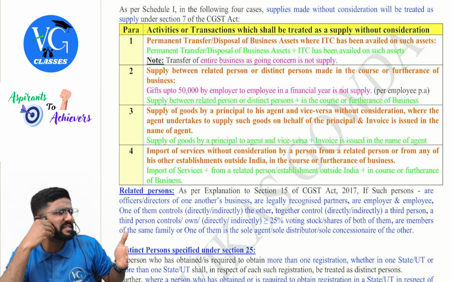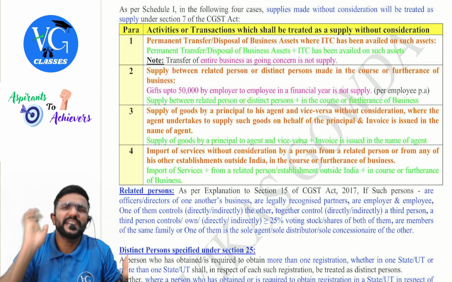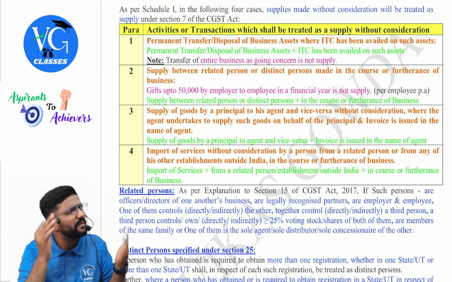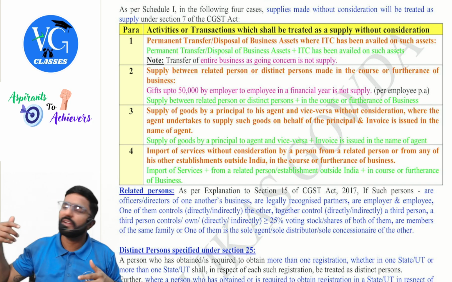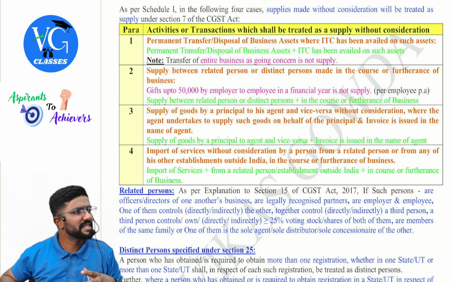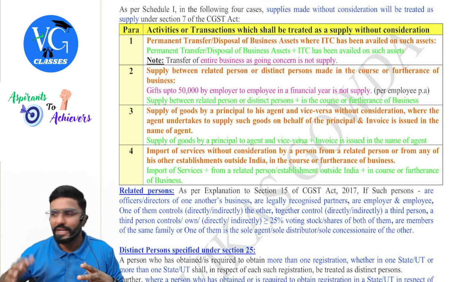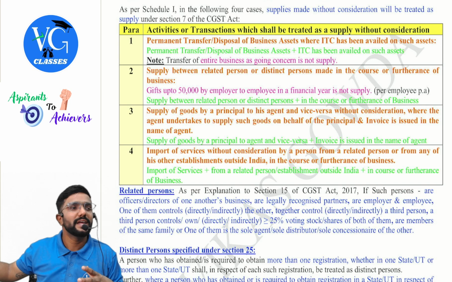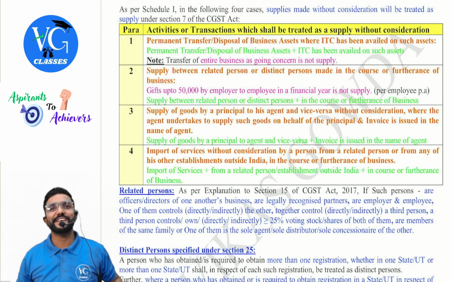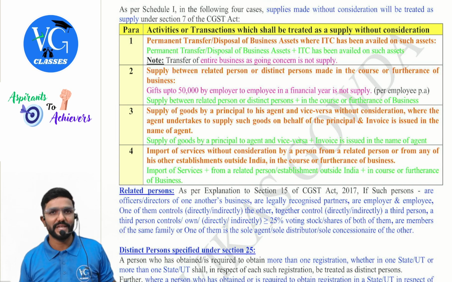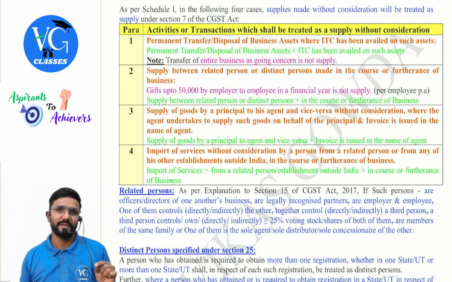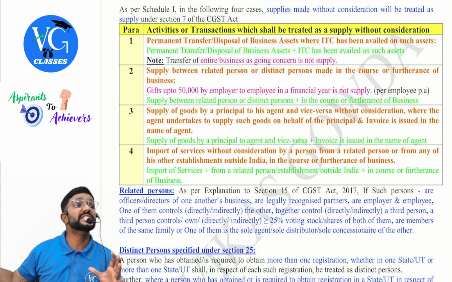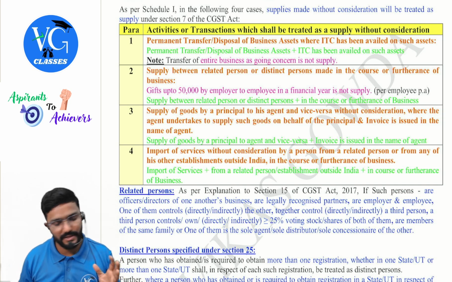Okay. Sir, I had purchased an asset, sir. I had not claimed ITC. Why? Section 17(5) blocked it, sir. Okay, I have not claimed ITC. Now I am giving it free. Is it a supply? No. Now I am supplying it for 1 lakh. Is it a supply? Yes, as per 7(1)(a). Hope you guys are able to get what I am trying to tell. Clear? So the condition of ITC is there only for para 1, that is when your outward supply is at zero value. Is it a supply? Yes.